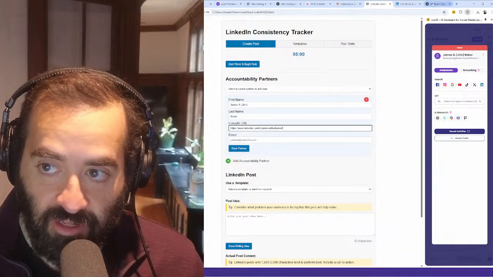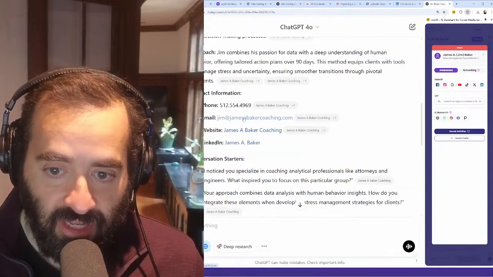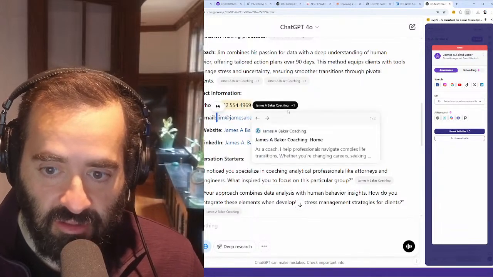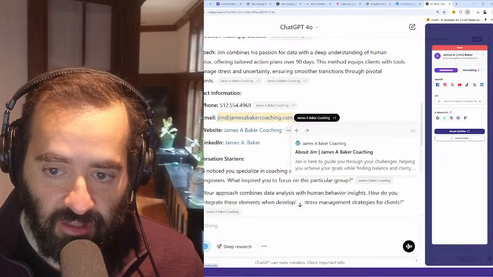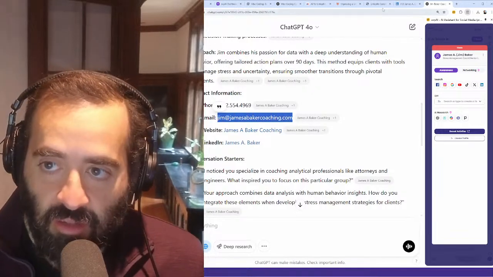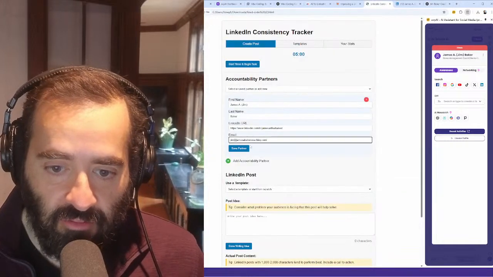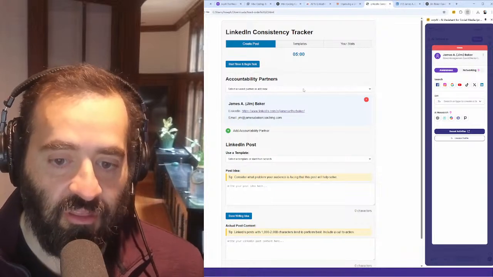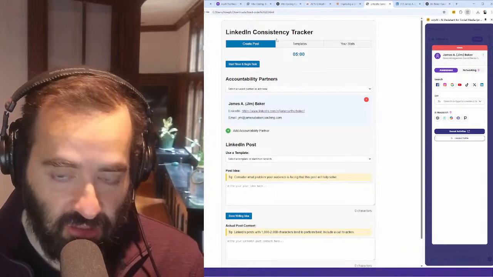And if I want to find your email, it's actually located right here because AI found your email. You don't have to pay for software to find your email because you get unlimited access to an agent that will find most people's emails. So I'm going to grab your email, put it right over here and hit Save Partner. Now you're my accountability partner for this posting consistency tracker.